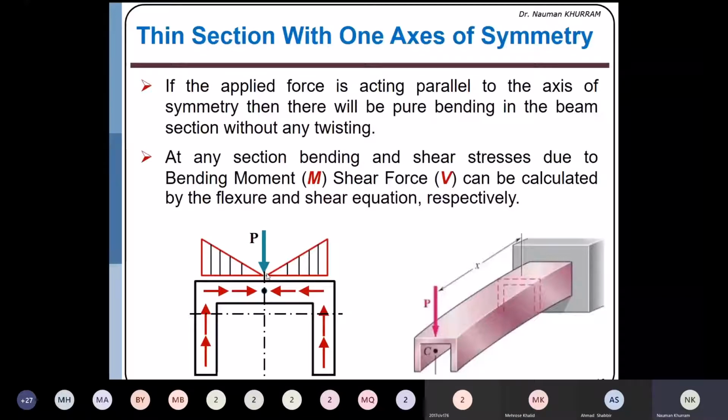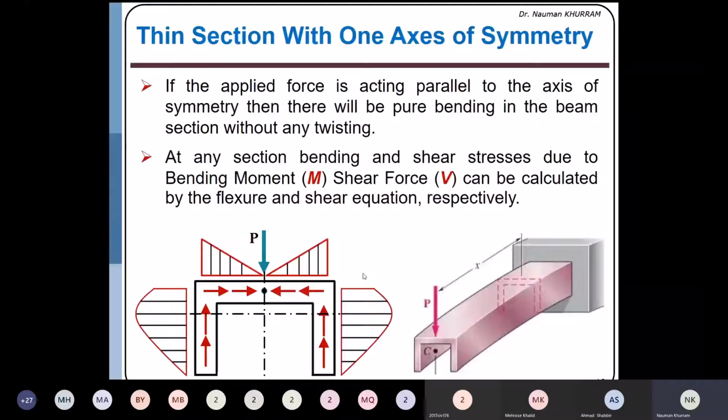Then next, I told you that the shear flow at this junction, incoming shear flow, will be the same as outgoing flow. So the shear flow with reference to the flange will be this magnitude, and the same magnitude will be with reference to this web, because whatever flow is coming here, the same will be the flow which is outgoing. So if I sketch the shear flow distribution, it will be this one which is given over here. This shear flow at this junction will have the same magnitude as the shear flow at the junction with reference to the flange.